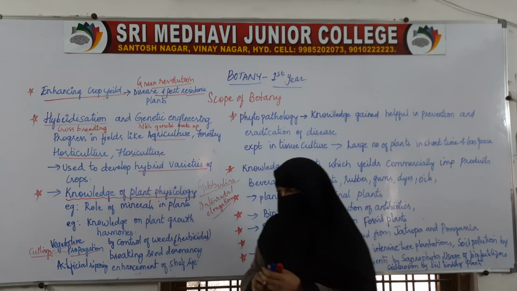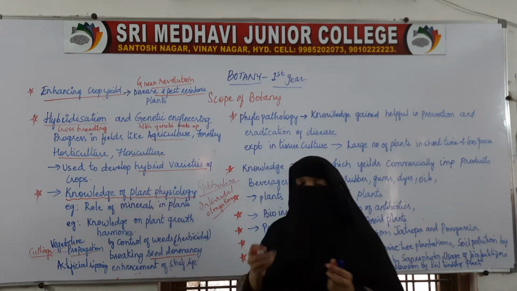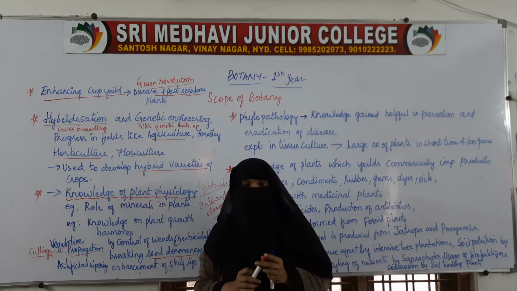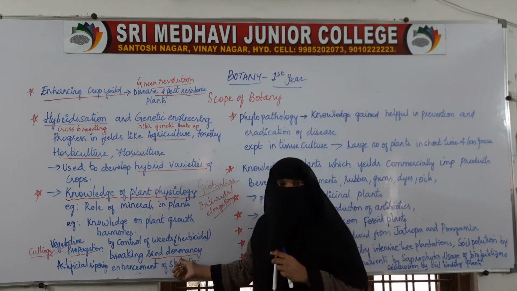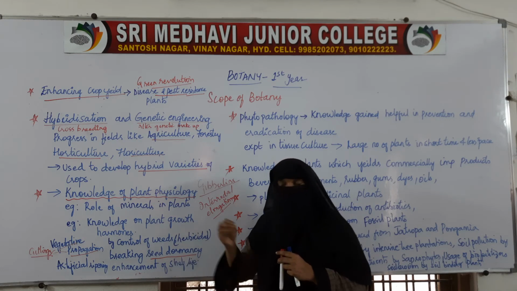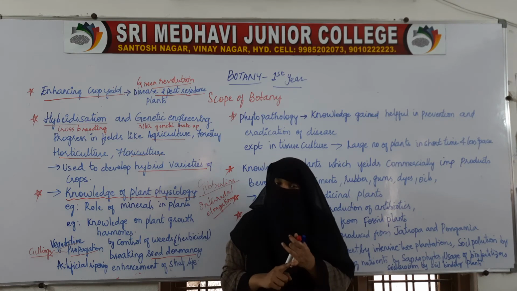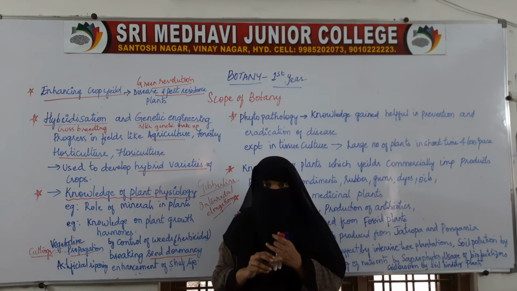Seed dormancy is a condition in which the seed is unable to germinate, unable to grow into a plant. So in order to do that, what hormones are to be given to break the seed dormancy, to see that the seed germinates into a plant? Because when a seed germinates into a plant, it will grow and give the food materials.